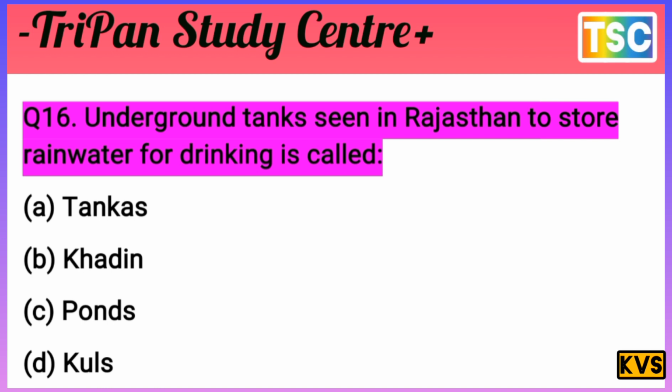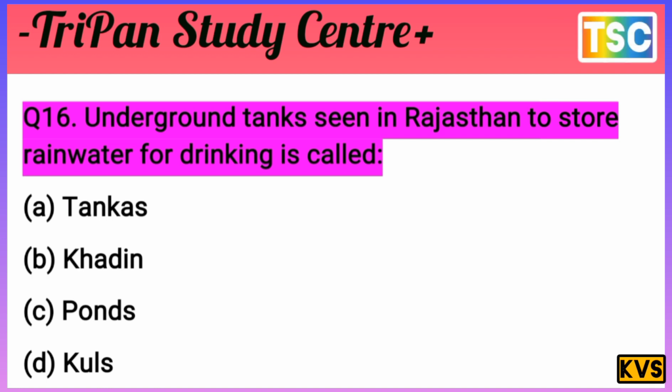The next question on your screen. The question here: underground tanks seen in Rajasthan to store rainwater for drinking are called? What are they called? Underground tanks in Rajasthan to store rainwater for drinking are called? Options: tankas, khadin, ponds, kul. There is a most important question for the exam here. I give you a few seconds. Test your knowledge first of all. You must have a thought of your answer.